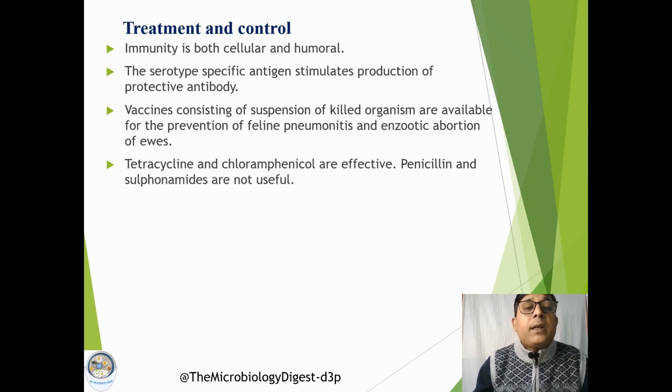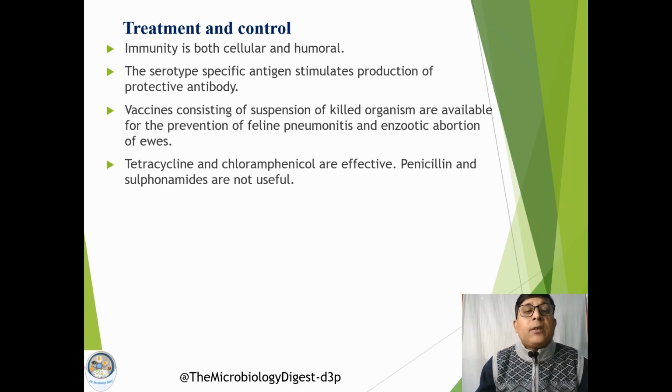Now coming to the treatment and control. Immunity against this organism is humoral as well as cellular, with serotype specific antigens. It has been shown that they stimulate the production of protective antibodies.